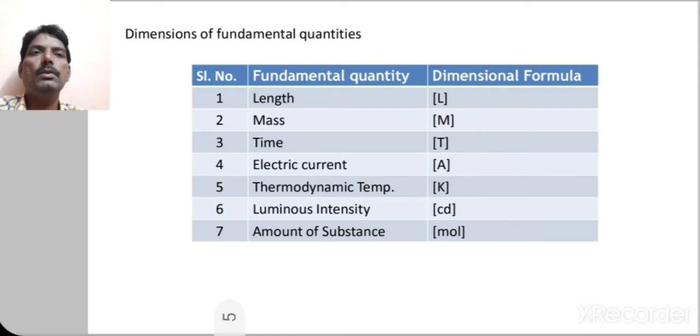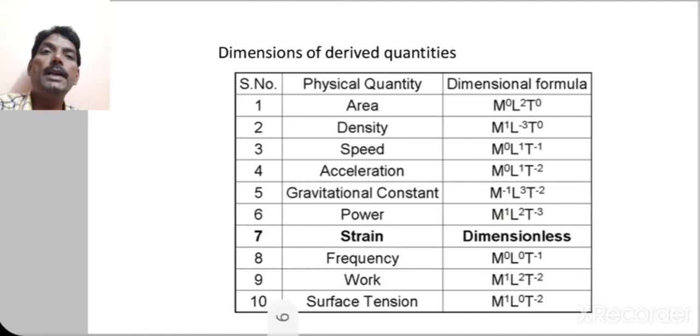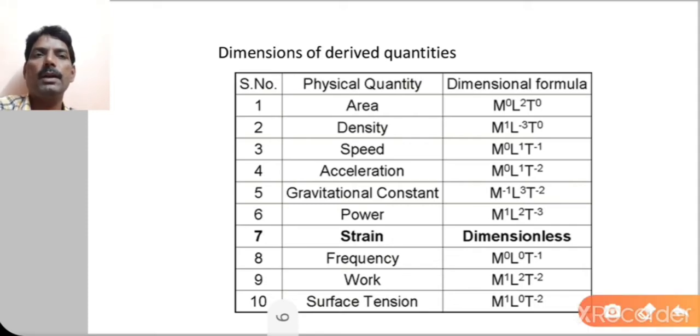Now what do we do next? Dimensions of the derived quantities. Remember, fundamental quantities and derived quantities. Derived quantities are those which are expressed with the help of the fundamental quantities. So here we have to use the seven fundamental quantities to express the derived quantities.